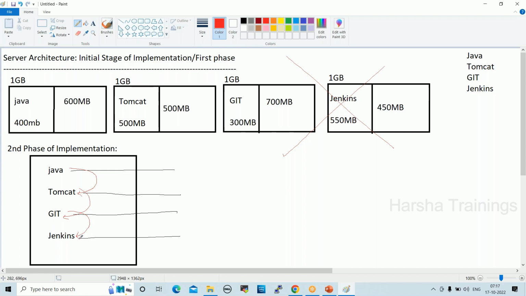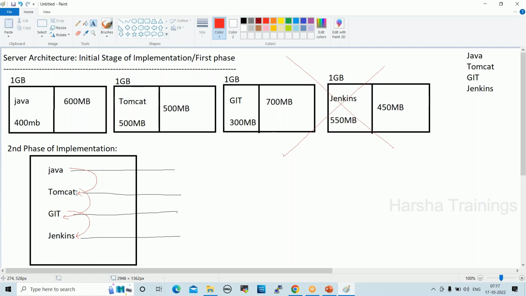Still, we have security layers available, but there may be chances to access other applications. For example, 4 people are staying in one flat. 2 are staying in one bedroom, 2 in the other bedroom, and they commonly access the kitchen and dining. In the same way, when users access the same server, there may be chances to access other applications also.